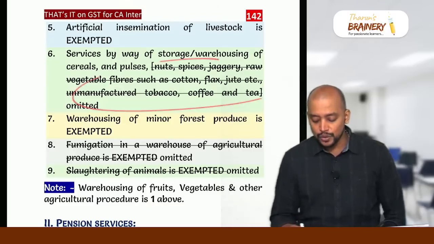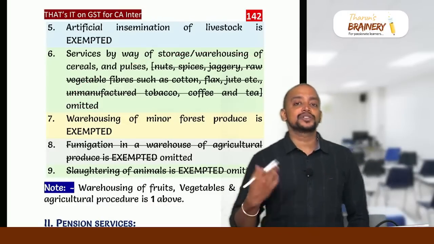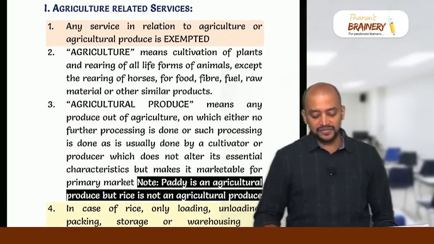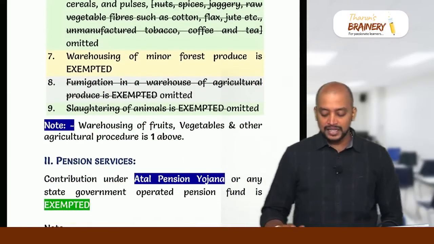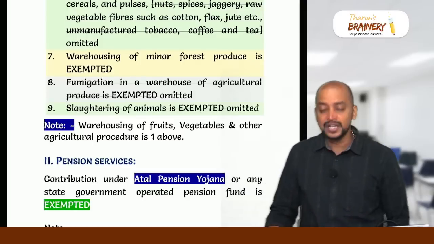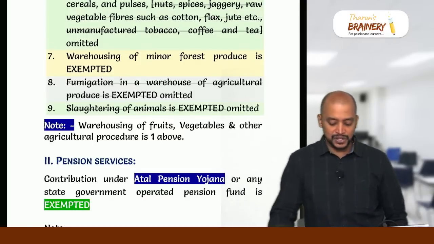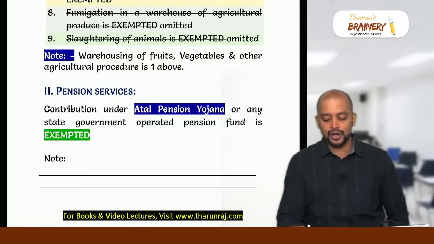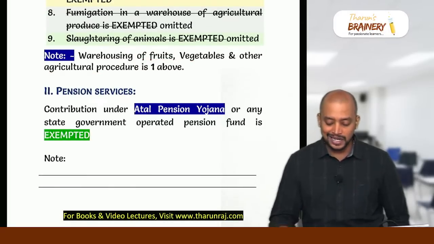Then what about this omitted? See, in this, if agricultural produce is already there, then it is covered under the first point itself and it is exempted. Then warehousing of minor forest produce. Minor forest produce is not agricultural produce, so that's why it is separately given as exemption. Then that's what I have given. Warehousing of fruits, vegetables and other agricultural produce is covered in one above.